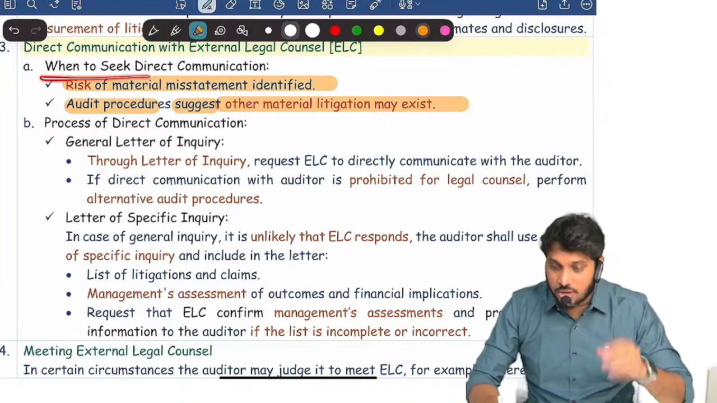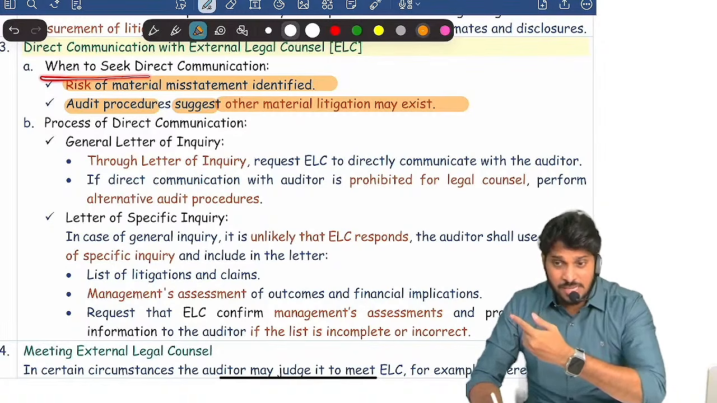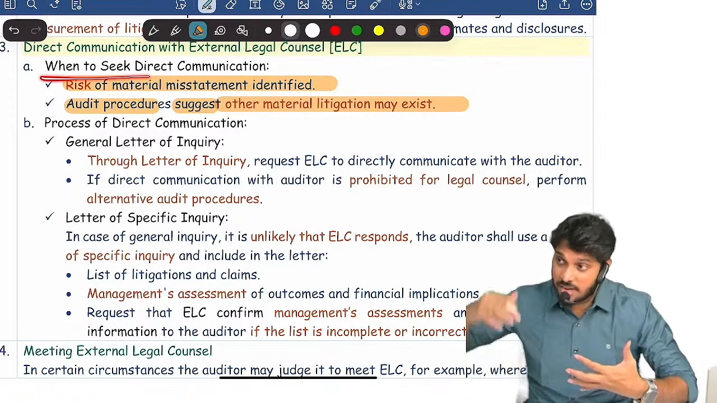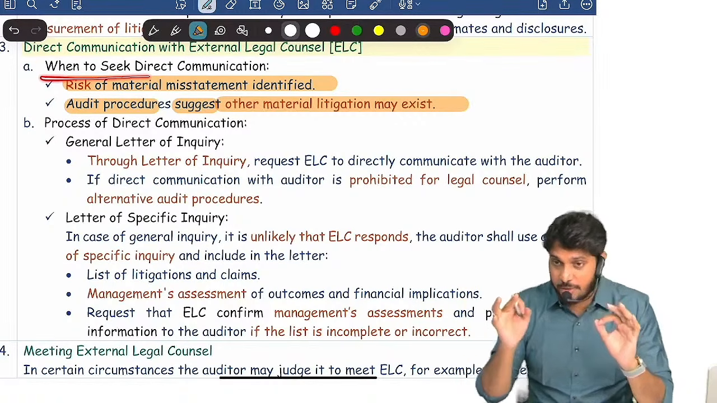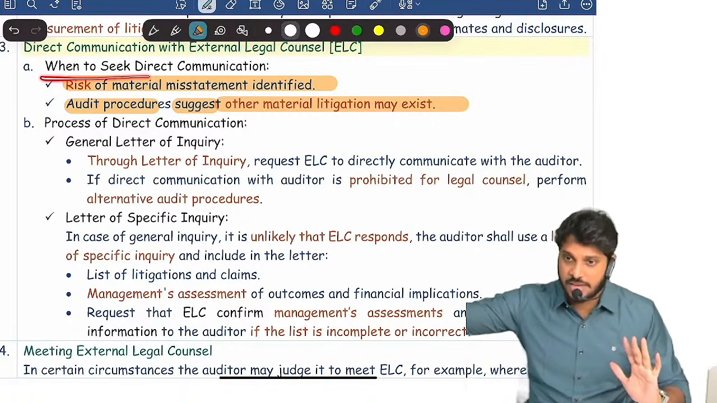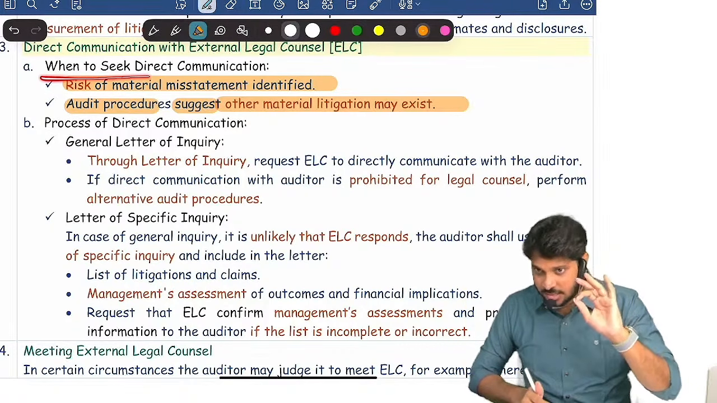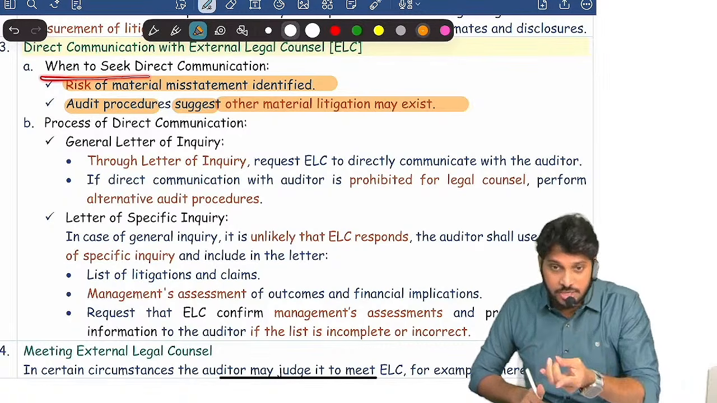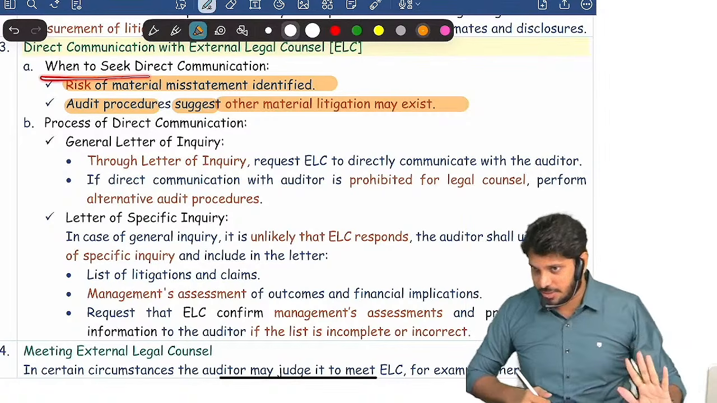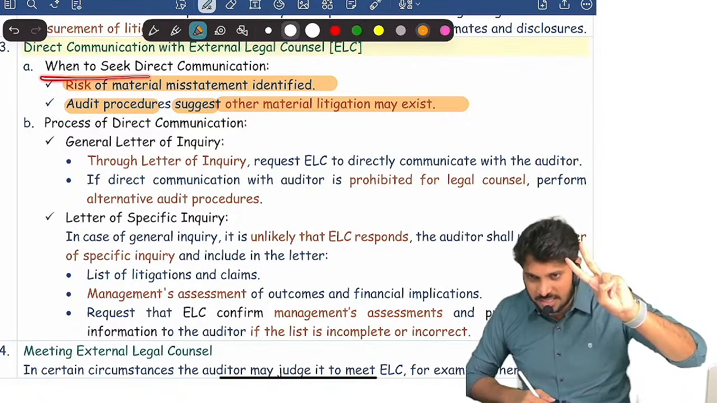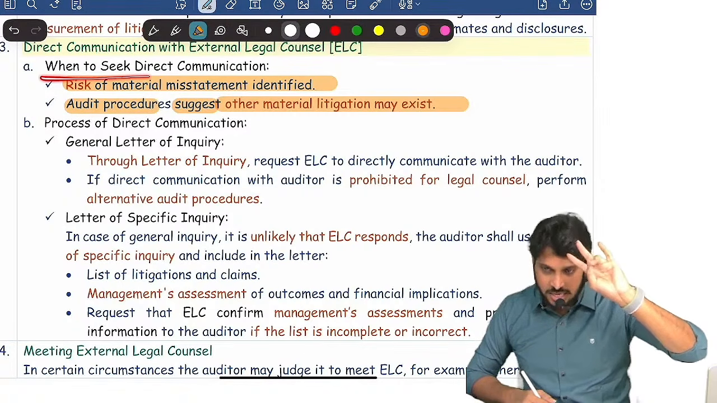And also when risk of MMS is identified. If you feel that some material misstatement risk is possible, suppose in the company, when I ask them what the litigations and claims dealt with by the external lawyers are, they are doubtful in answering, yes or no? So I felt definitely some risk of MMS, risk of fraud, risk of error is there. Communicate with external lawyers. Or if you think external legal counsel is dealing with some peculiar cases which are not recorded in the books of accounts, not disclosed to you, and you feel that external lawyers can give you some additional data, communicate with them. So two circumstances: risk of MMS exists, or audit procedures indicate some other litigations might exist. In these two cases you communicate.